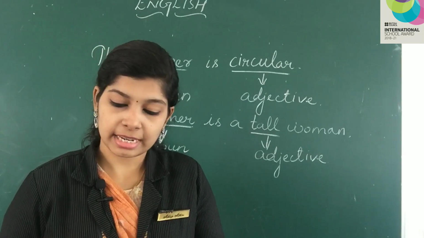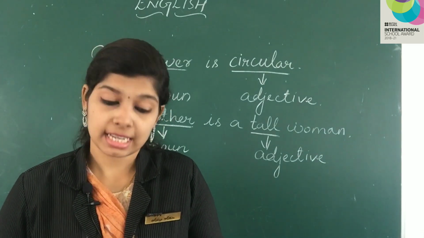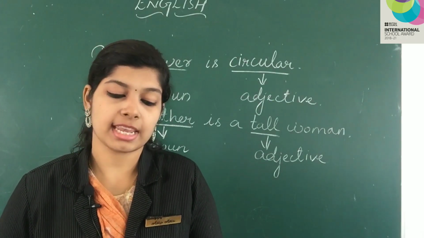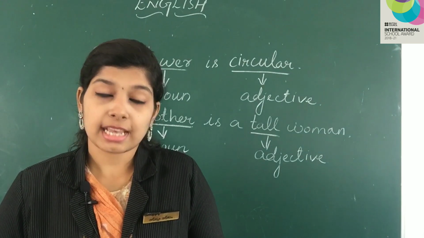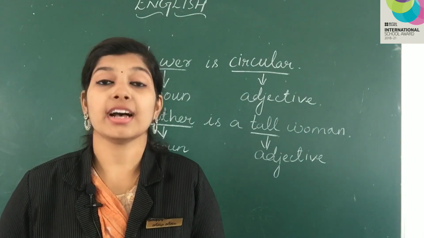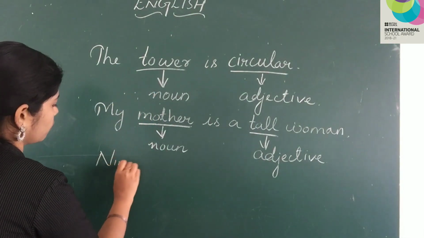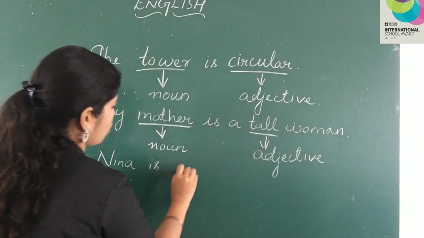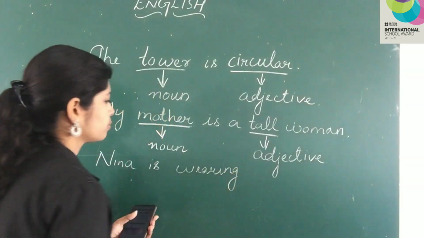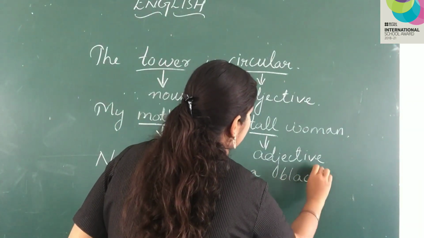Okay. Now take page number 99. Here we have some more examples. Describing color. Black and yellow are the two colors given here. So these are the adjectives describing color. Nina is wearing a black dress.